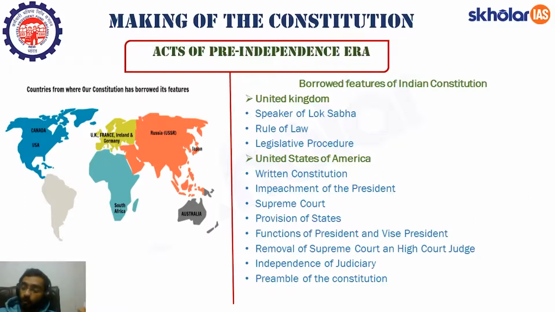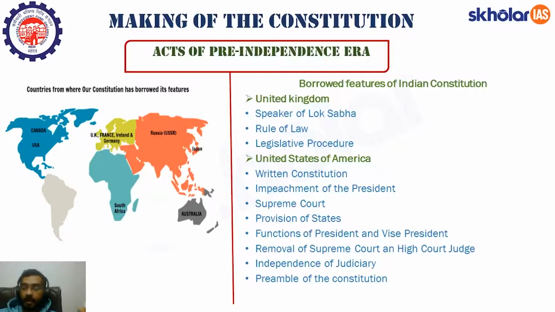Apart from that, Supreme Court, the provision of independent judiciary, all these provisions are also borrowed from United States. Apart from that, there is a federal structure prevalent in India, that is the power is divided between the central government and the state government. Apart from that, there is also a territorial distinction in between the states. So this provision has also been borrowed from the United States of America. There is a difference in this as well.